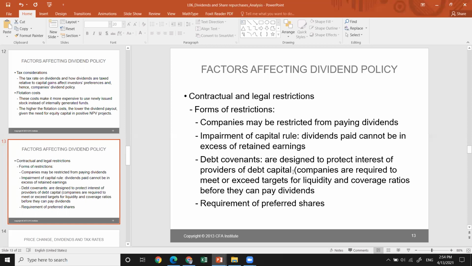So some debt covenants, since we're talking about the creditors, may put an obligation to protect the interest of the providers of debt capital. The companies are required to meet or exceed a target for liquidity or coverage ratio before they can pay the dividend. So they put some coverage ratio, and if the company satisfies it, then if anything is left above it, they can pay it. If not, they have to just satisfy this liquidity position. And there could be some requirements for the preferred shares.